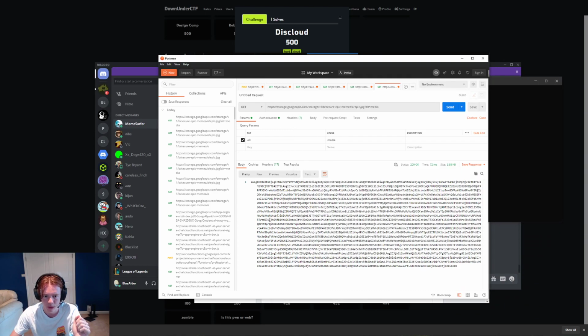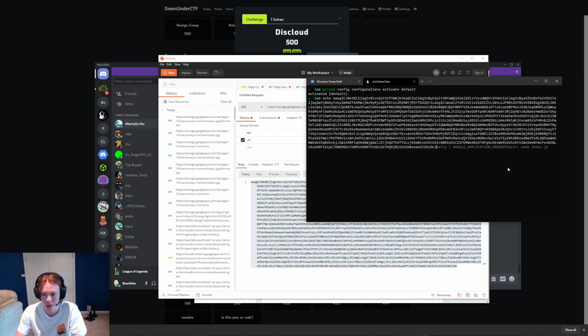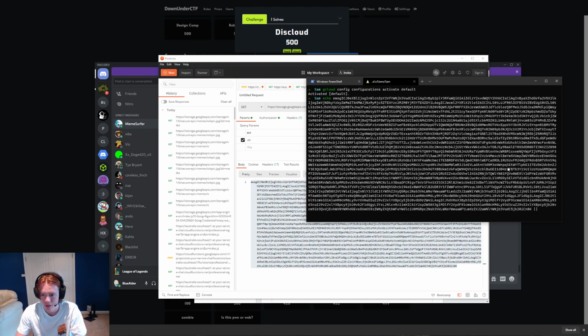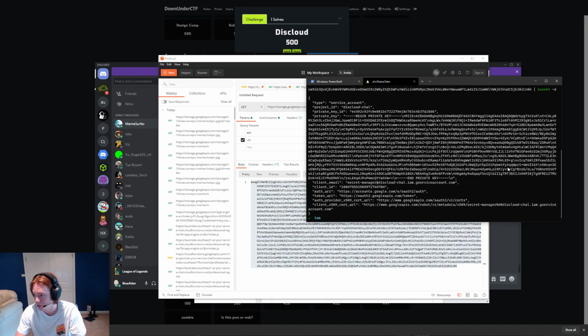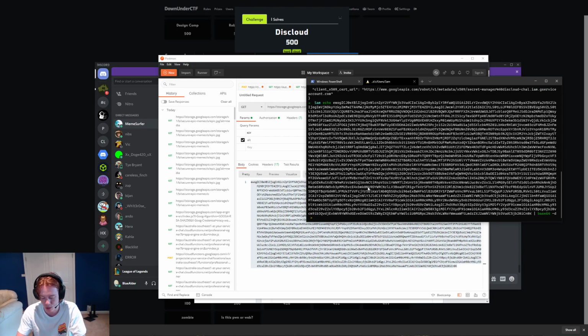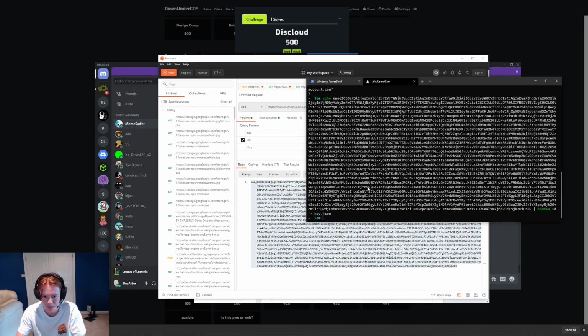So if we get this, we're going to echo that and pipe it into base64 decode. What do we get? Oh, this is pretty cool. This is another service account key. This is a service account key of Secret Manager at Discloud Chal, right? So we just got another service account key. We want to become this service account and see what it can do. So let's do that again, but we're going to pipe that to key.json.